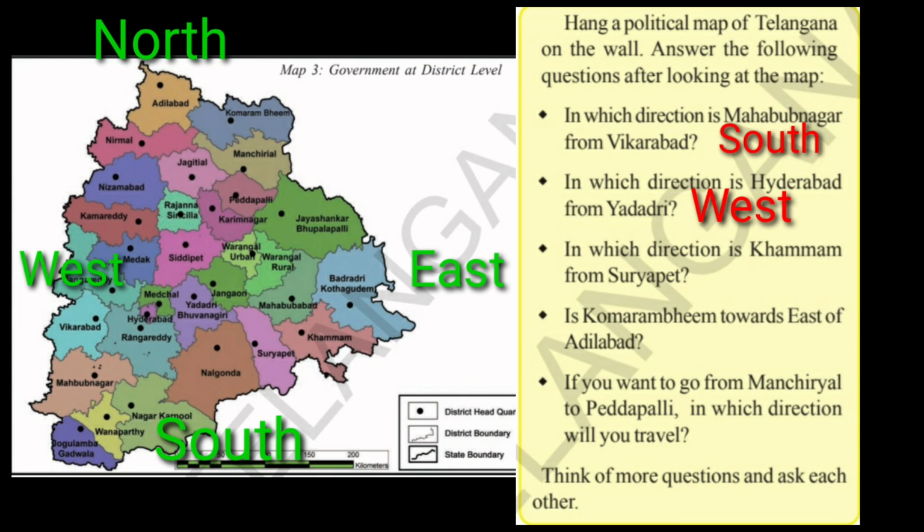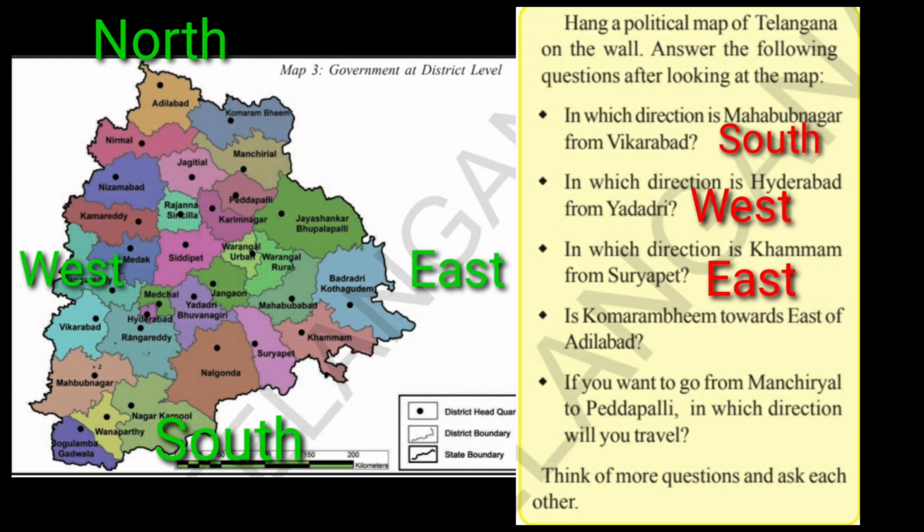Next question. In which direction is Khammam from Suryapet? Now observe Suryapet first. From Suryapet it is asking. So from Suryapet to Khammam. Suryapet, if you see, is on the south side, southeast also you can say. So from Suryapet to Khammam, which side will we travel? From left to right. That means the answer is east.